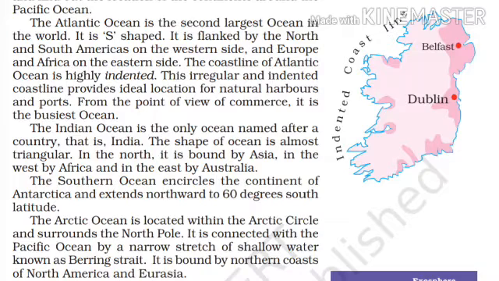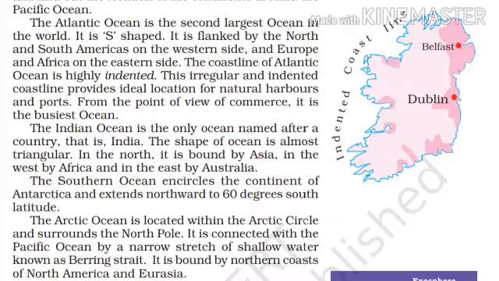The coastline of the Atlantic Ocean is highly indented. This irregular, indented coastline provides ideal locations for natural harbors and ports. So which ocean provides natural harbors and ports? The Atlantic Ocean.